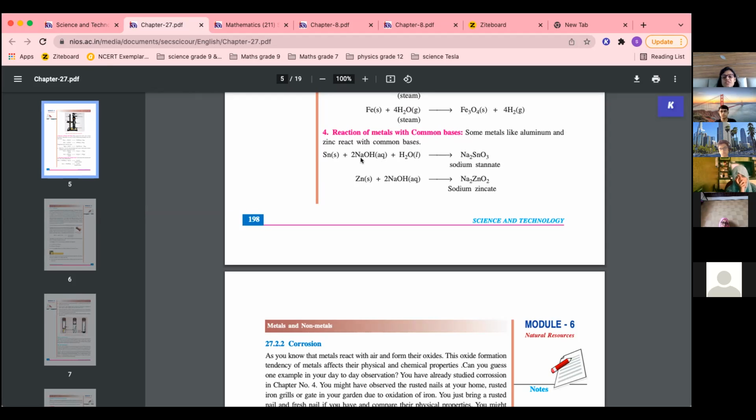So Sn plus NaOH, aqueous, so water is also added because it is aqueous. It forms sodium stannate. Okay, and zinc plus NaOH forms sodium zincate. Please learn these formulae, because you will have to memorize them. Sodium stannate and sodium zincate. These are salts.